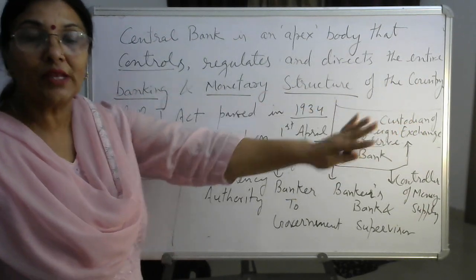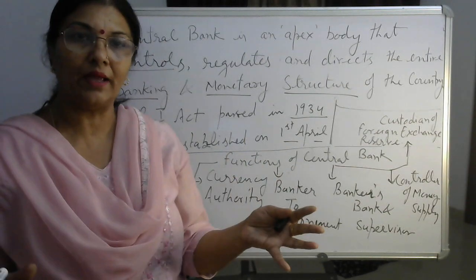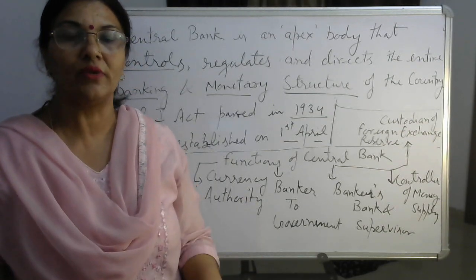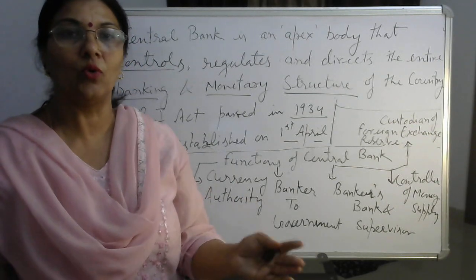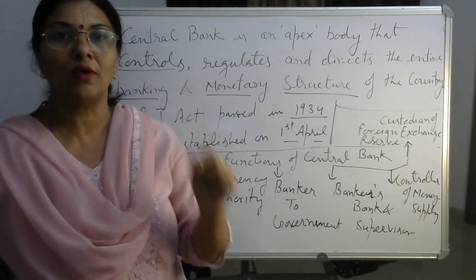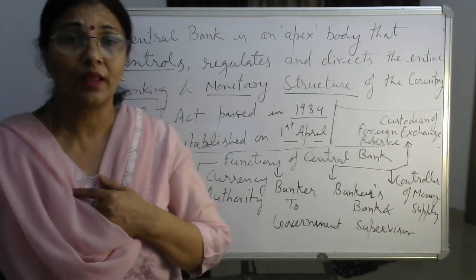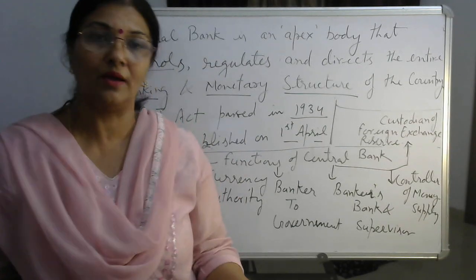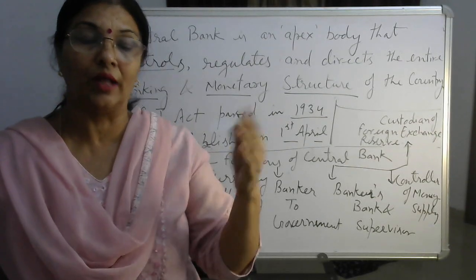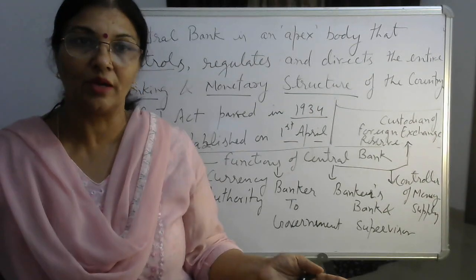Are you clear? So the central bank in India, you know, is RBI, Reserve Bank of India. Every financially developed country has its own central bank, to control, regulate and direct its monetary and banking structure. So in India, we have RBI, which is not for us directly. We are not in direct contact with RBI. All the commercial banks and the government have direct contact with RBI. We are in contact with the commercial banks.